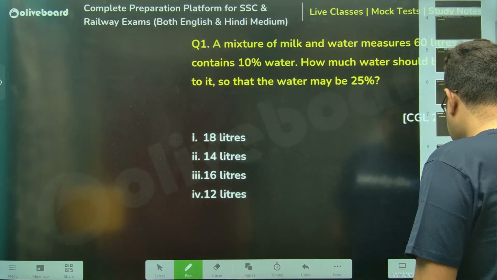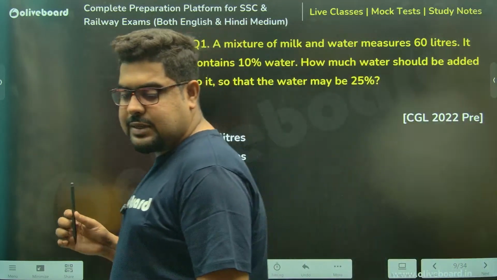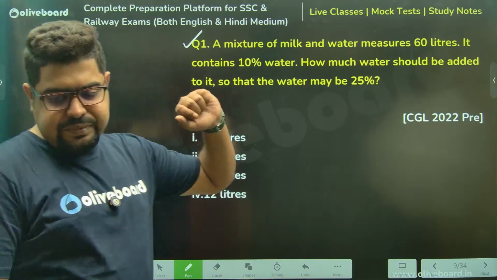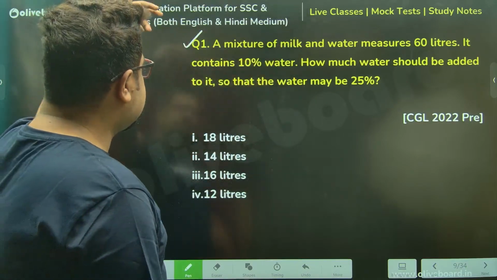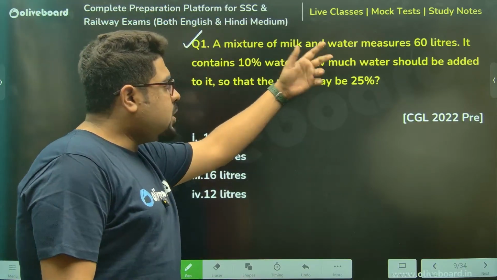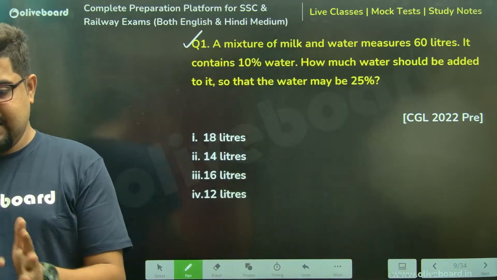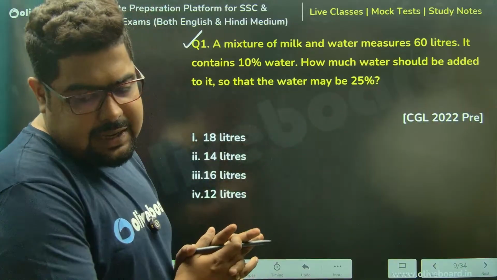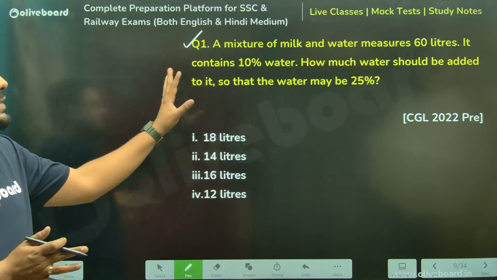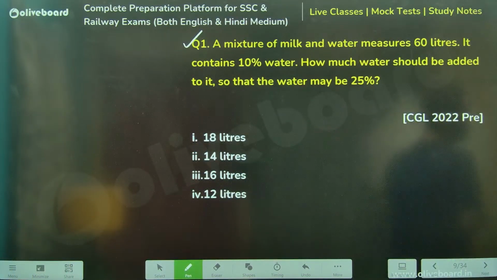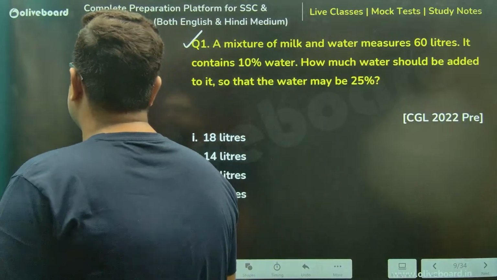So, first question right in front of you guys. First couple of questions I'll help. A mixture of milk and water measures 60 liters. It contains 10% water. How much water should be added so that the water may be 25%? That is the simple question they are asking. We will discuss this with different methods, because basics I'm assuming everybody has clear. I will show you at least a couple of techniques here to think.